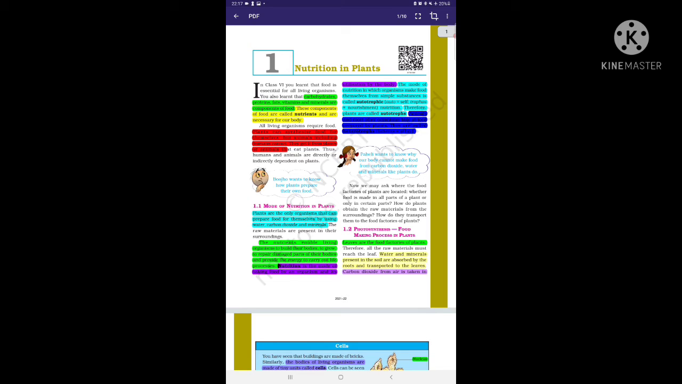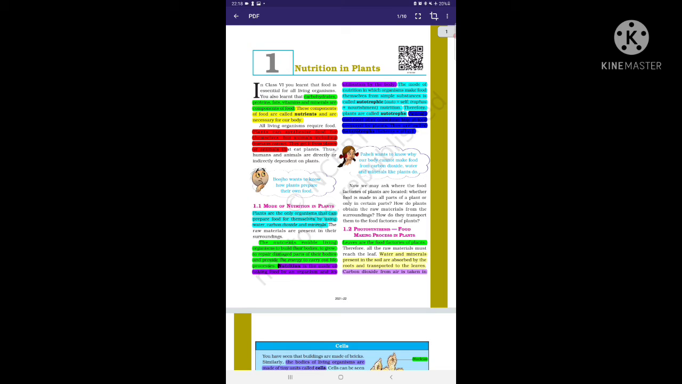Now, we may ask where the food factories of plants are located. It is a very simple question. The leaves of the plants are known as the food factories of the plant. Is food made in all parts of the plant or only in certain parts? The first statement, that food is made in all parts of the plant, is wrong. It is false because food is made in only one part, known as the leaf.